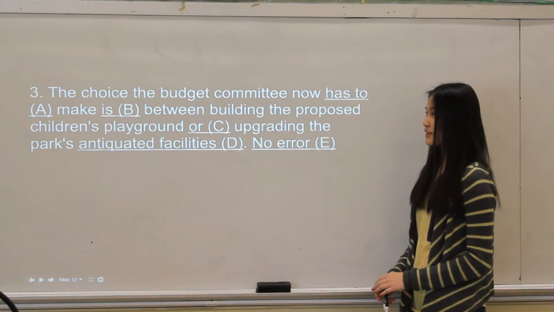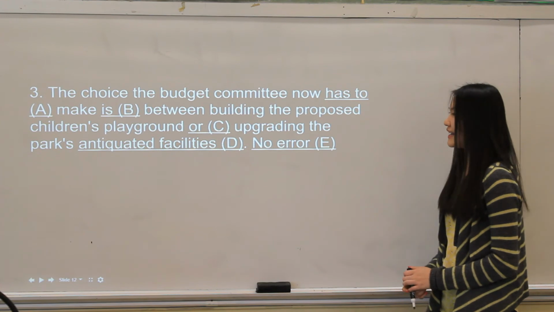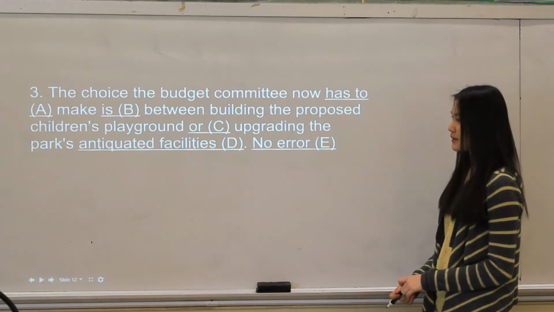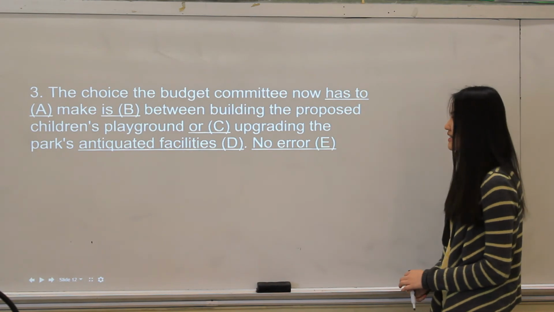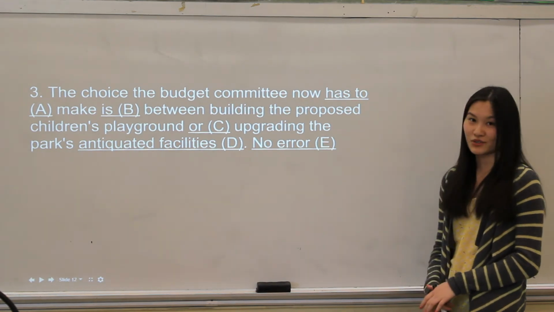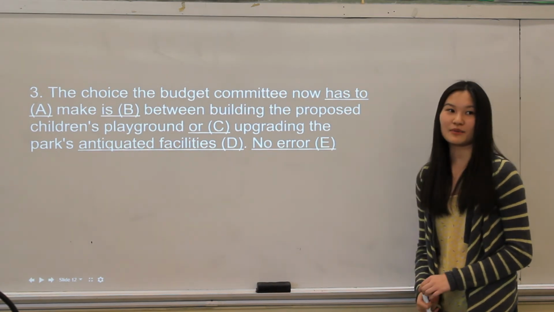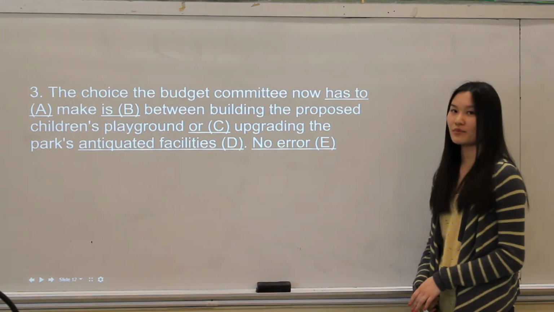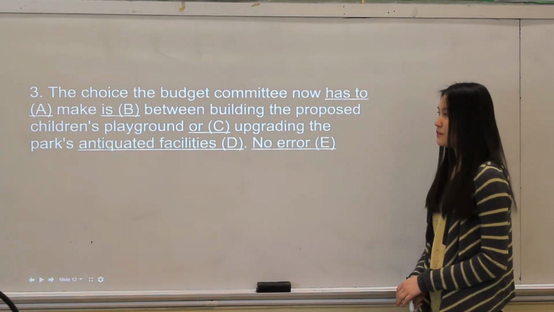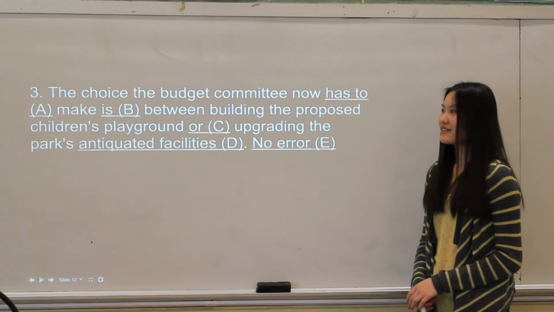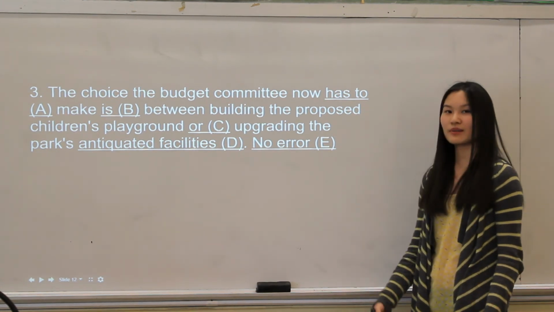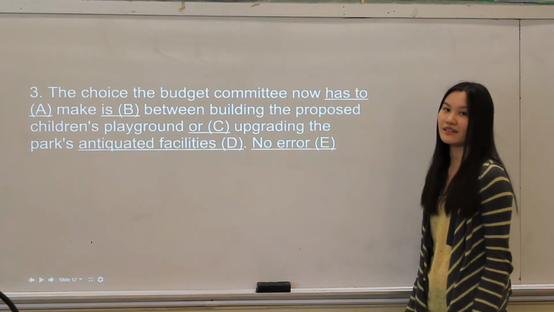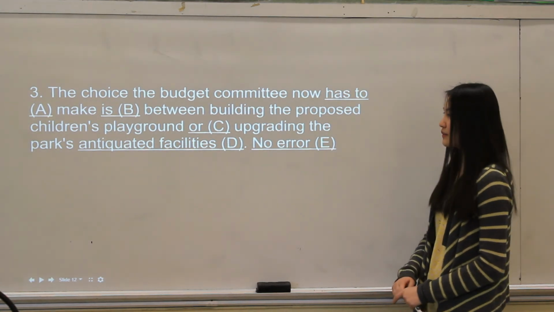In sentence number 3, the choice the budget committee now has to make is between building the proposed children's playground or upgrading the park's antiquated facilities. Part A, has to. There's nothing wrong with that statement because this sentence is being written in the present perfect tense. B, is. The subject of the sentence is the choice, and because that's singular, the verb that follows it must also agree with that. So the word is also being used properly.